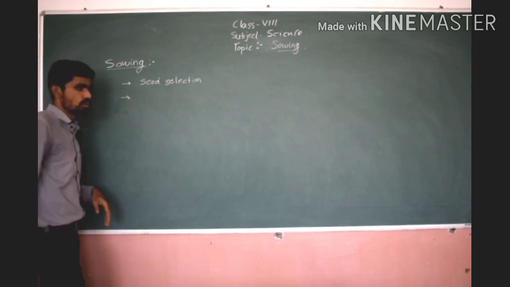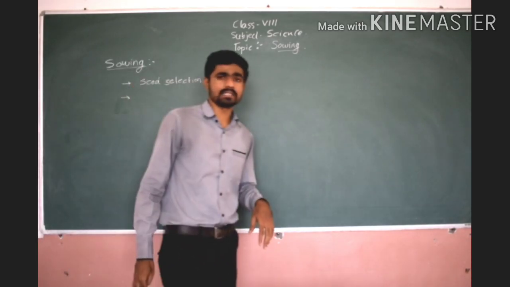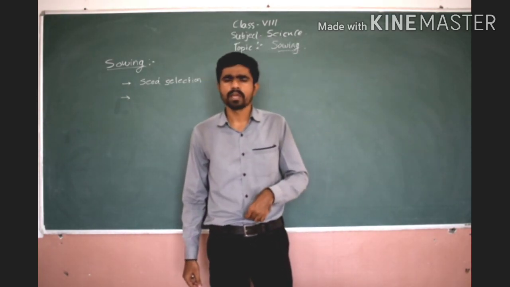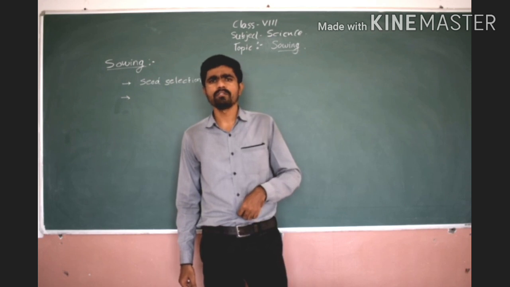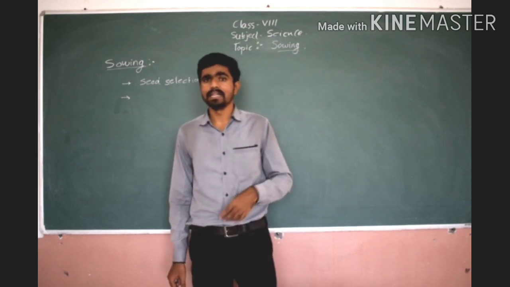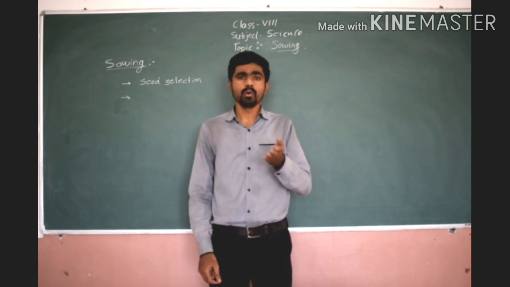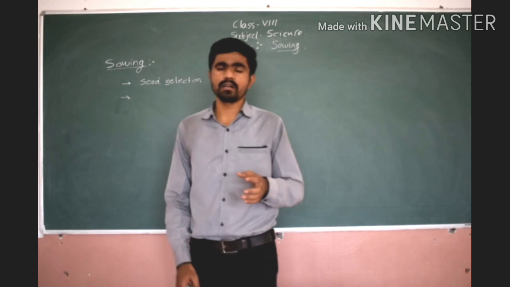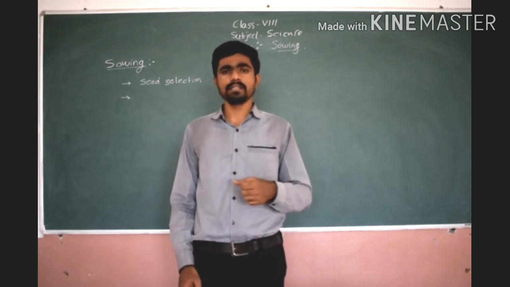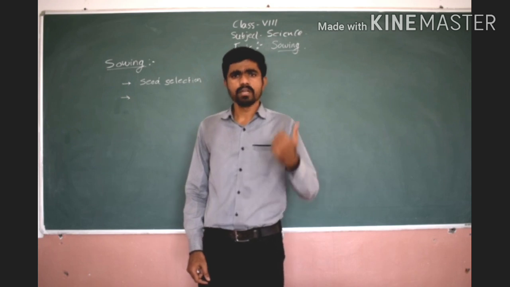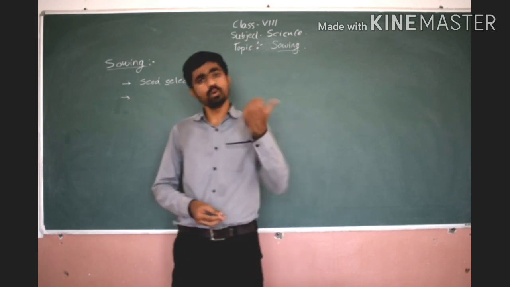Now, how to sow? The question arises now. What instruments can we use? Can we use plow? Can we use hoe? Can we use cultivator? Yes, but cultivators are modified. Hoe is also modified. So now here we will discuss, we are not only using the agricultural instruments that we saw in the preparation of soil process, we are going to use some modifications in those instruments, right?